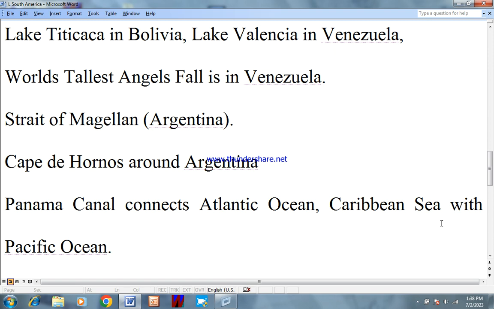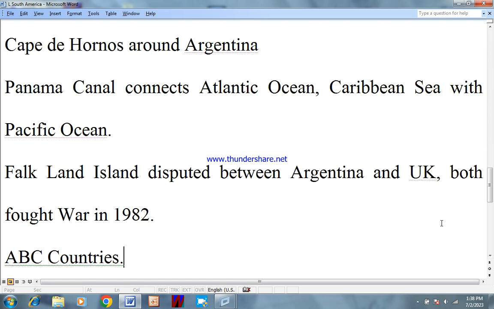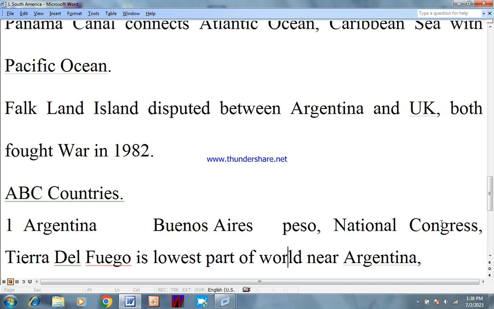The Strait of Magellan is in Argentina. Cape Horn is around Argentina. The Panama Canal connects the Atlantic Ocean and Caribbean Sea with the Pacific Ocean. The Falkland Islands are disputed between Argentina and the United Kingdom. Both fought a war in 1982.